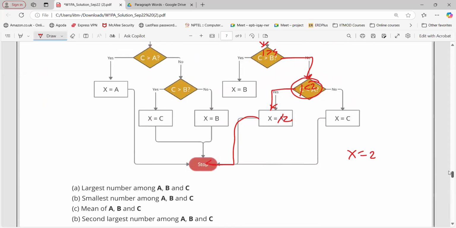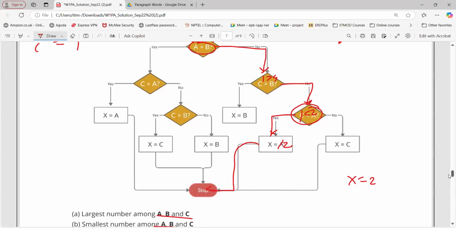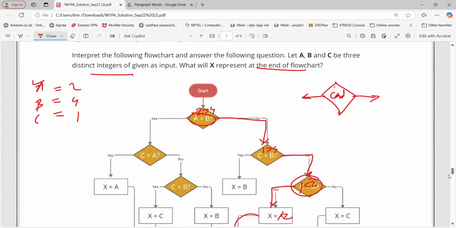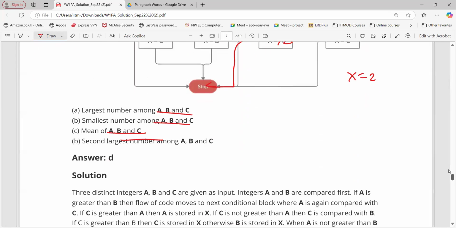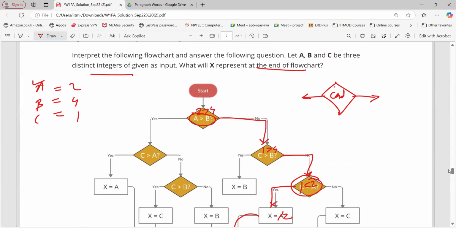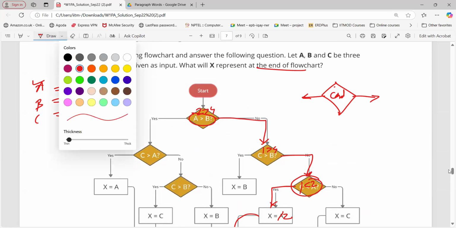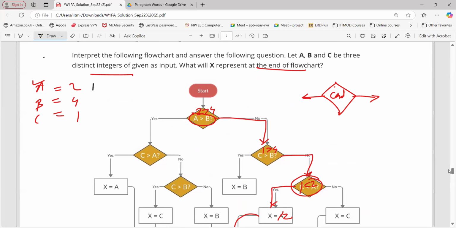So what did we get here? 2 is the largest number among A, B, C, the smallest number, the mean, or the second largest number among A, B, C? Second largest element, right? Yes, this is actually correct for this scenario, you will get this answer. But you can try out different things. Now instead of 2, 4, 1, let's try with 1, 2, 3. In this scenario, I should get 2 as an answer, right? That is B.